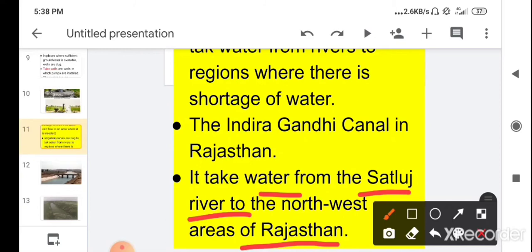So we have learned in our earlier chapter that the Indira Gandhi Canal, which is in Rajasthan, takes water from the Satluj river to the northwest area of Rajasthan where there is shortage of water.